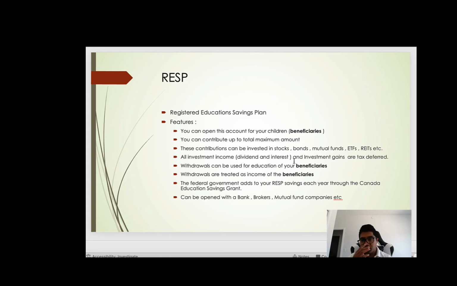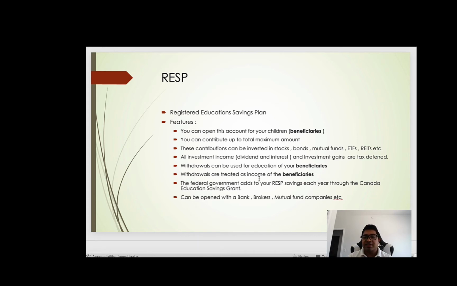So how does it work? You open an investment account for your children. You start contributing in it. Whatever gains you make in that investment account, that will be tax deferred. That is, your children have to pay taxes on that, not you. Okay. So withdrawals can be used for education of your beneficiaries. So beneficiary can start withdrawing for their educations.